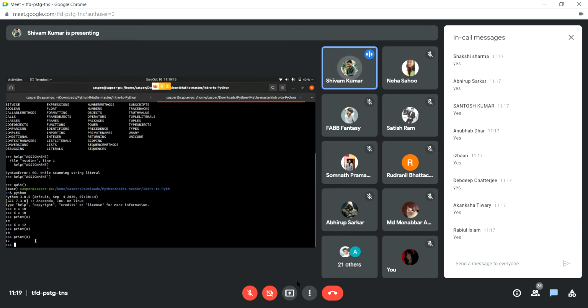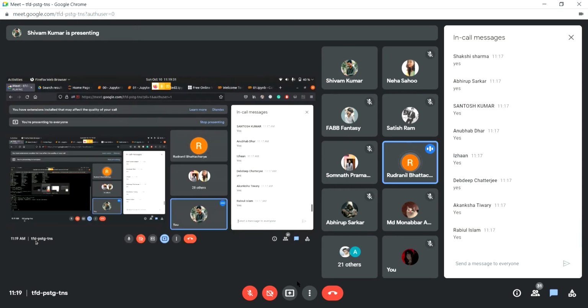We also saw this yesterday: true and false were capitalized with the first letter, and all the variables we named were small, and even the print statement was small lettered. So yeah, it is a case sensitive language. Okay, sir, thank you.